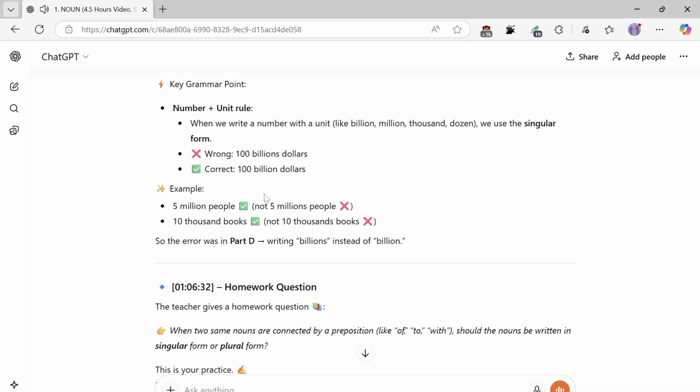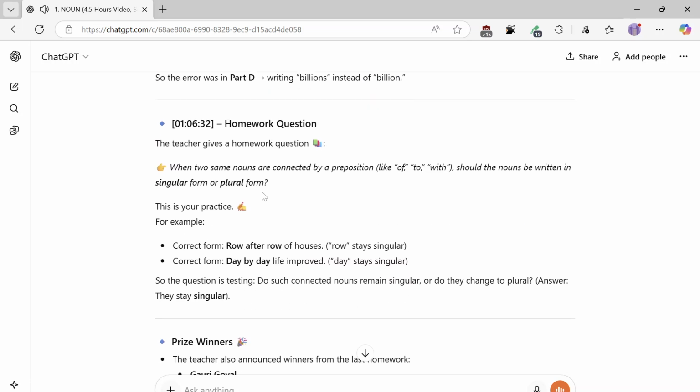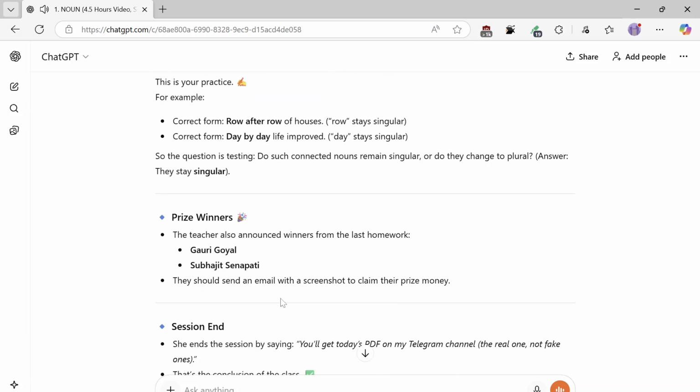Homework question. When two same nouns are connected by a preposition, like of, to, with, should the nouns be written in singular form or plural form? This is your practice. For example, correct form: row after row of houses, row stays singular. Correct form: day by day life improved, day stays singular. So the question is testing: do such connected nouns remain singular or do they change to plural? Answer: they stay singular.